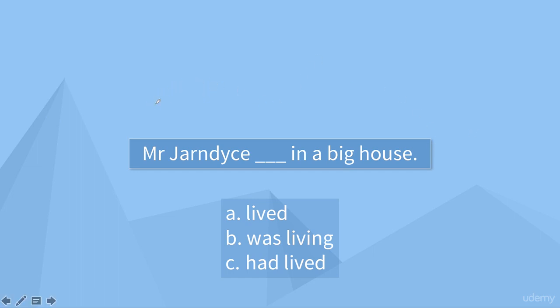Let's put the structure of past simple. Of course, it's subject. What's next? Verb two for affirmative past simple sentences. It's not a question, it's not negative. So which one of these is just verb two? Of course, it's A. Mr. Jarndyce lived in a big house. So that was the summary of past simple sentences.